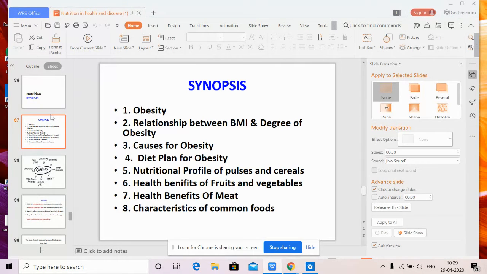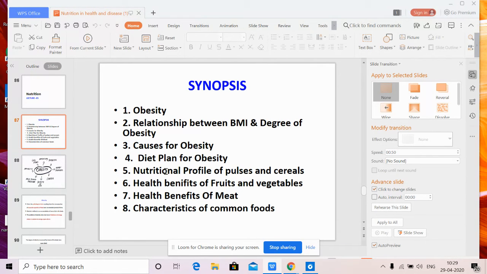Other topics. The synopsis for today's topic says number one is obesity, second is the relationship between BMI and degree of obesity, third is what are the causes of obesity, and fourth is the diet plan for obesity. These are the four most important things we're going to see about obesity. And then the fifth point is the nutritional profile of pulses and cereals.